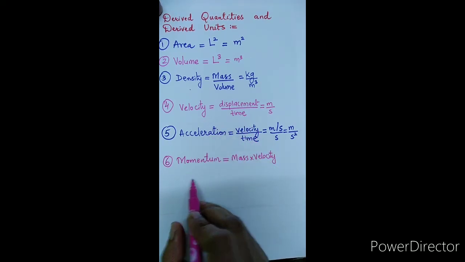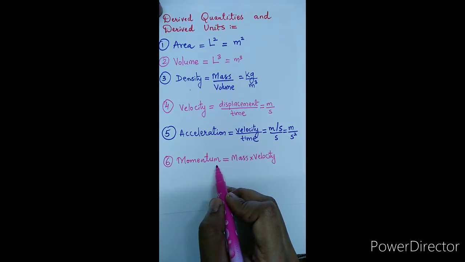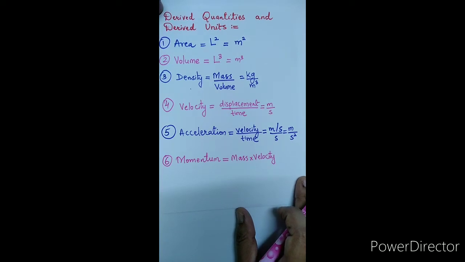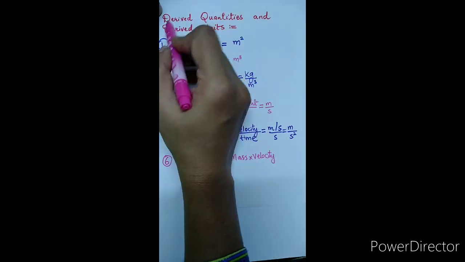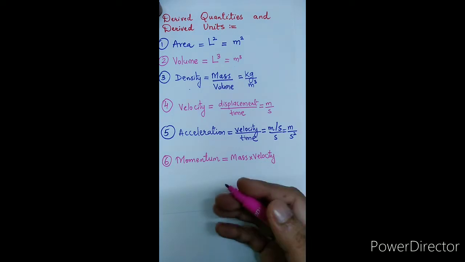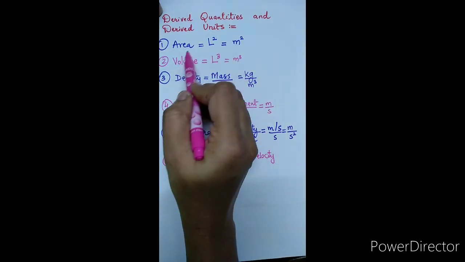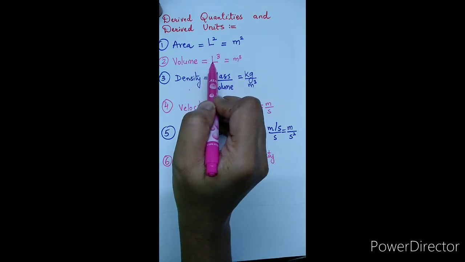So here we can say that momentum is a derived quantity which depends on three fundamental quantities: mass, length and time. As per the discussion, we know that derived quantities are nothing but those quantities which are derived by using one or more fundamental quantities. So in the earlier examples we had seen area and volume are derived by using only one fundamental quantity.